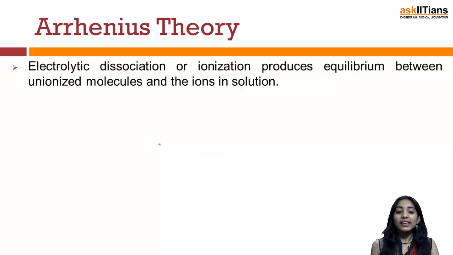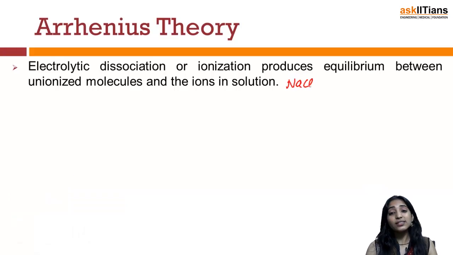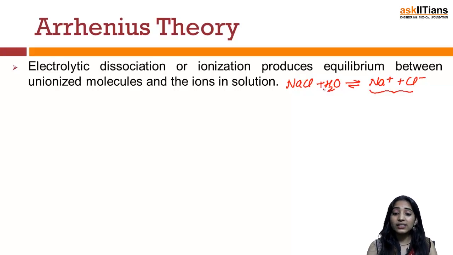It says that electrolytic dissociation or ionization produces an equilibrium between the unionized molecules and the ions in the solution. So if I am taking NaCl, this is undissociated NaCl, and if you dissolve it in water, you will have an equilibrium between the oppositely charged ions Na+ and Cl-. These are the ions present inside the solution, and this is the undissociated molecule. So there exists an equilibrium between the undissociated molecules and the ions in the solution.